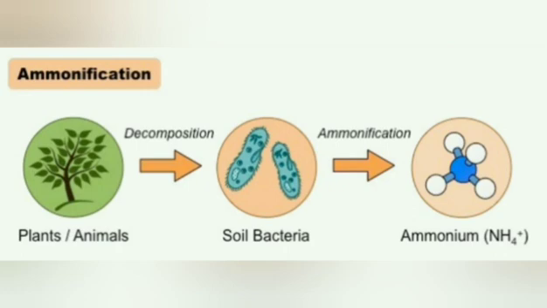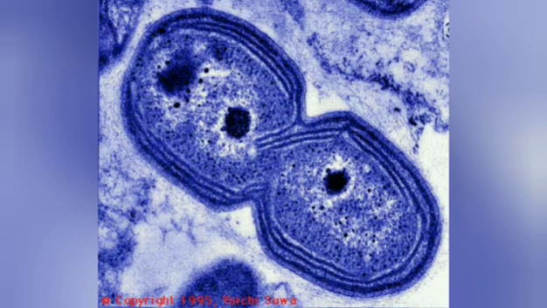Then what will happen? Ammonium salt in the soil is converted into nitrites by Nitrosomonas bacteria. The nitrites are converted into nitrates by Nitrobacter bacteria. These bacteria are called nitrifying bacteria. The nitrates so formed in the soil can once again be absorbed by the plants. This process is called nitrification.